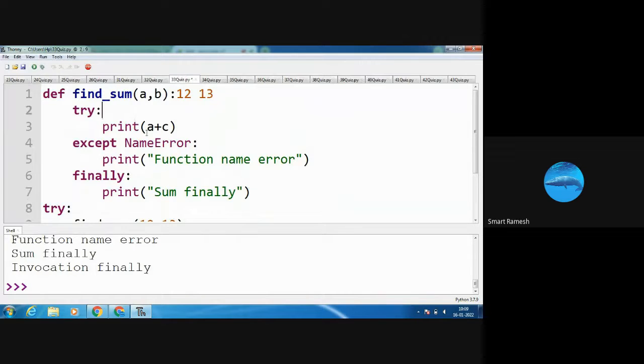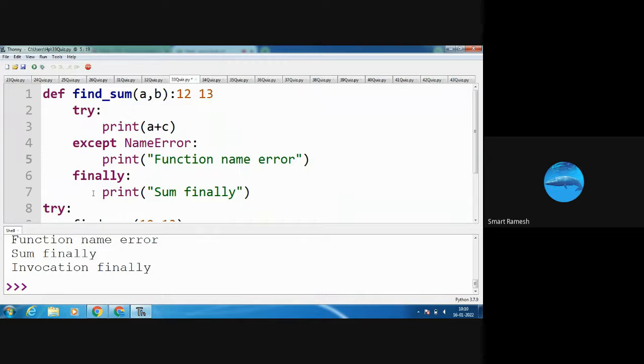Here in the try block, print of a plus b. See, here we are having only two arguments, a and b. But here we are trying to add a with c. c is not defined, so there is no argument called c. So what is the error? NameError is occurring in the try block. So the except block for NameError will run. What is the NameError message? Function name error. See in the output screen, function name error is showing.